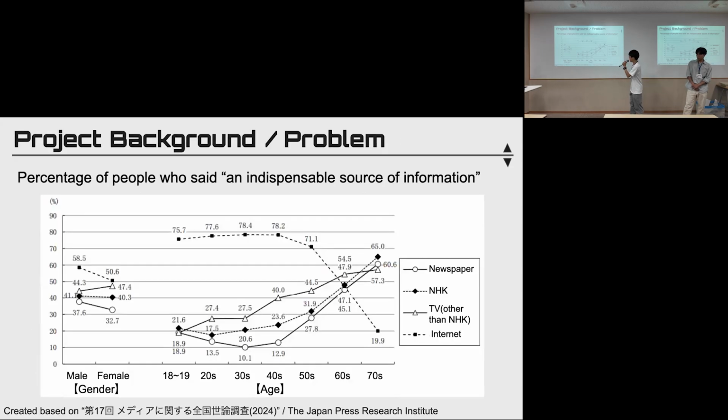And this shows the percentage of people who say each is an indispensable source of information in Japan. From this, both male and female think the internet is the most important information source. And from this chart, the internet is an important source, especially for young and middle generations.